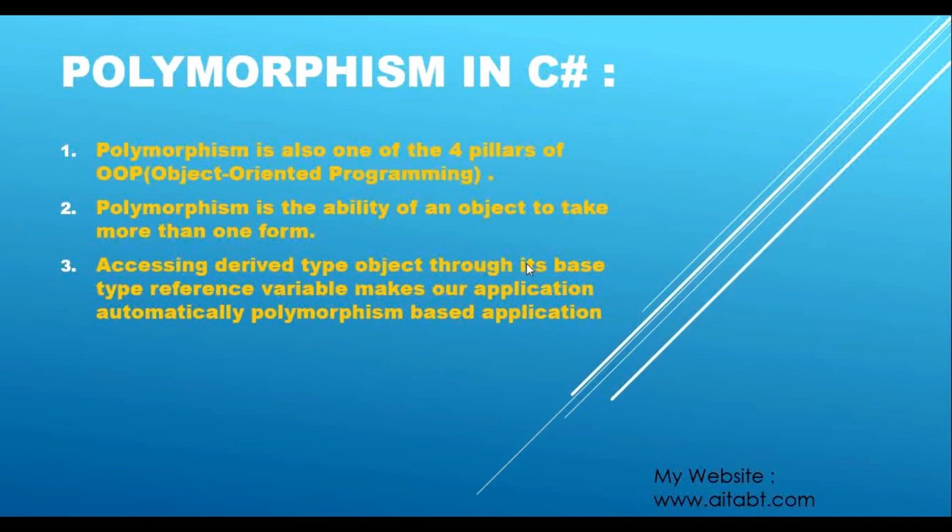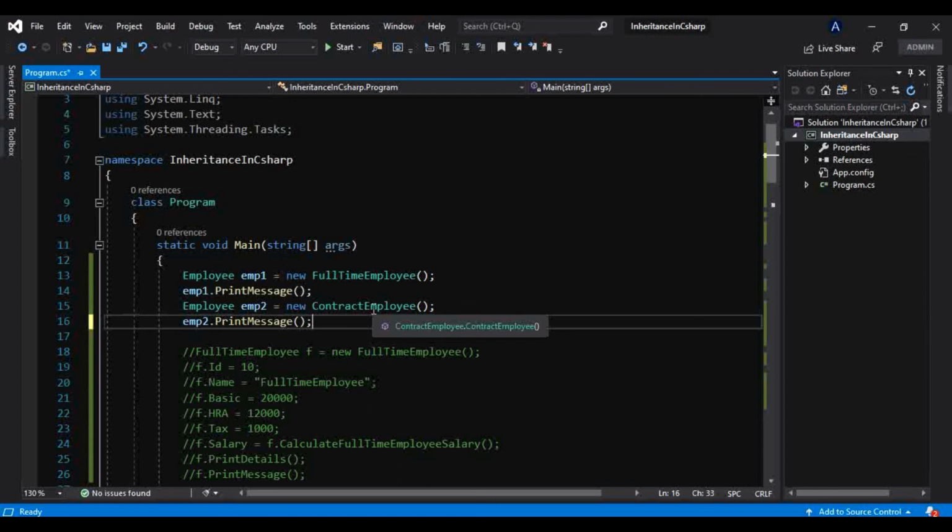And what does the third point say? Accessing a derived type object through its base type reference variable makes our application automatically a polymorphism based application. Now what polymorphism is, we have just seen when we learned abstraction. So how? Let me show you that. Polymorphism is nothing but an ability of an object to take more than one form.